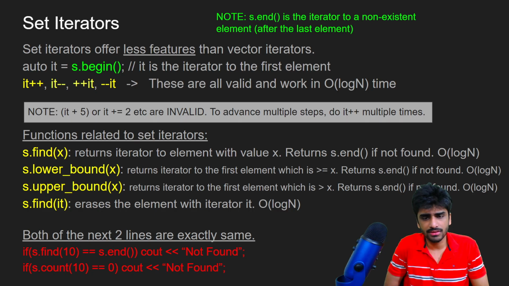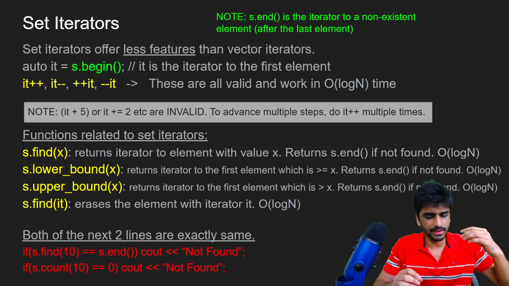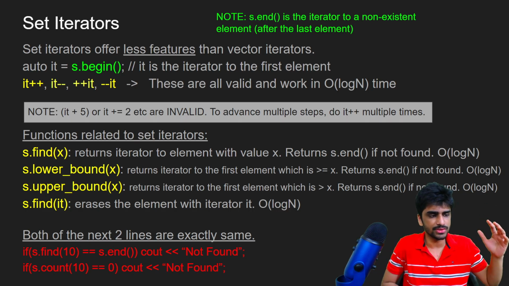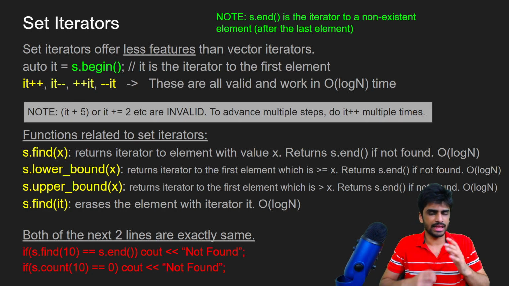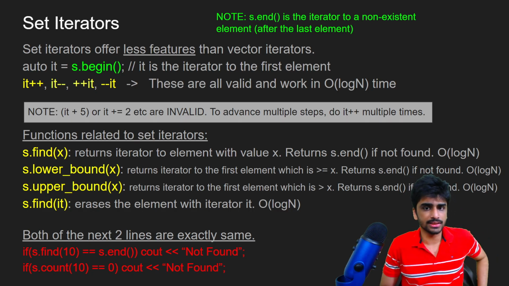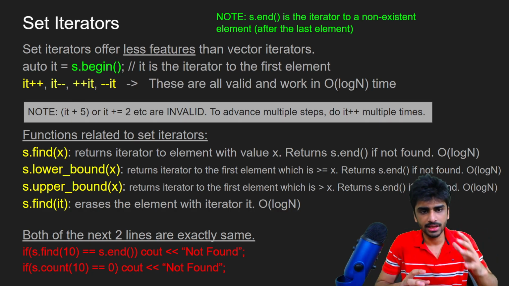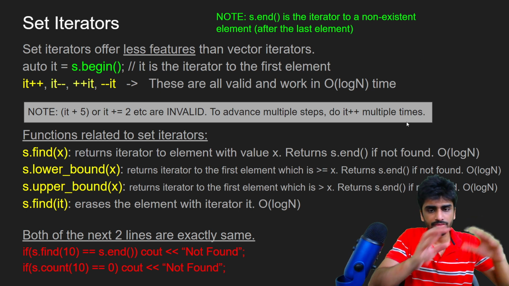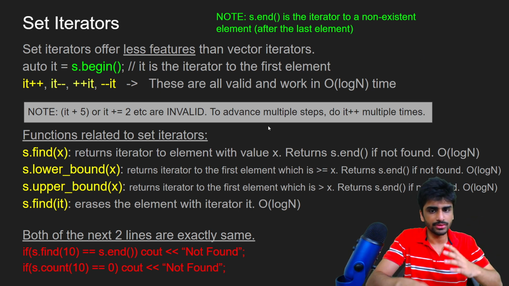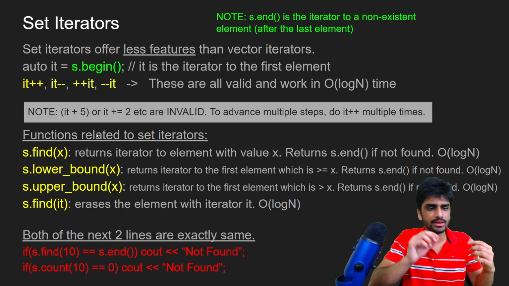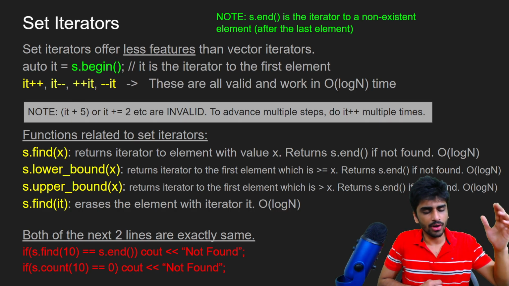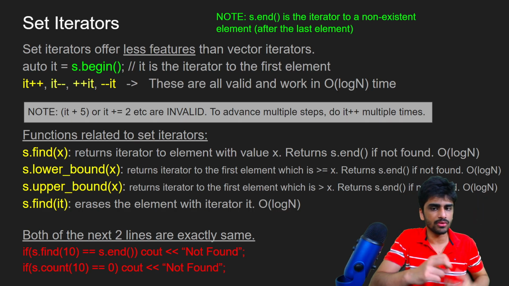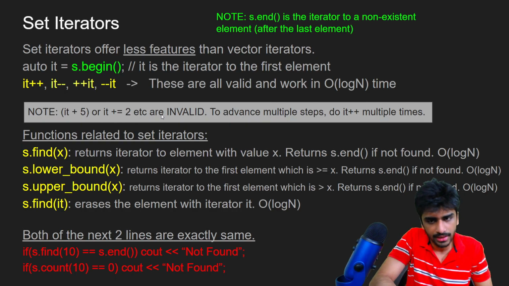So why is log n everywhere? That's basically because inside, the set is implemented in a very complex way. It actually uses a special data structure called red black trees, which you don't need to care about right now, but it's a very complex data structure, and it does a lot of things to always keep all the elements sorted and unique, and it works in O of log n time. So even element access cannot be done in constant time. If you want to get the smallest element, even that has to be done in O of log n time, or any element if you want to get, it will be in O of log n time.